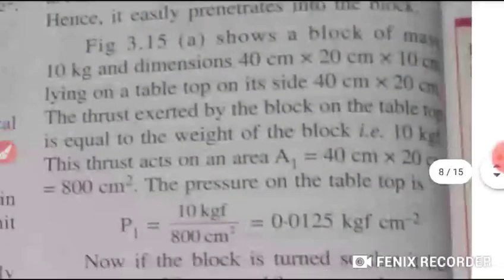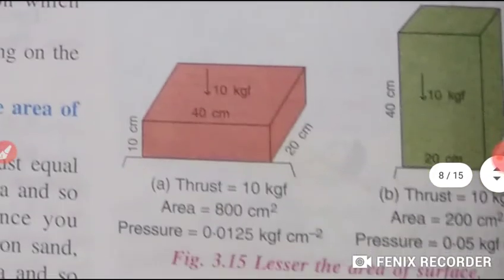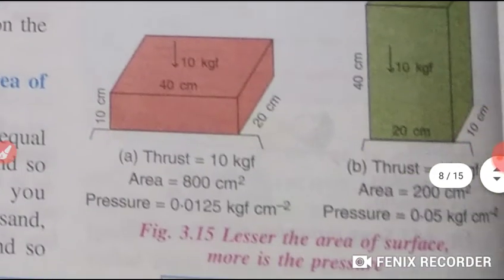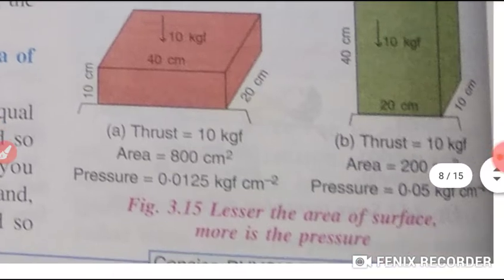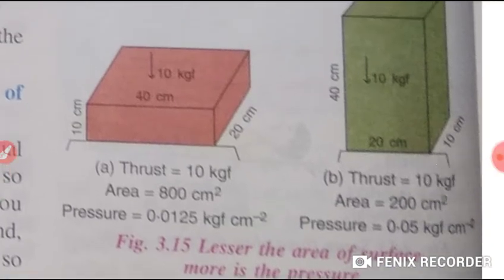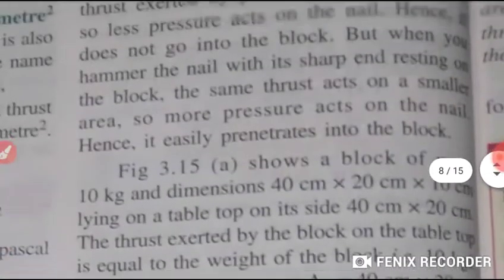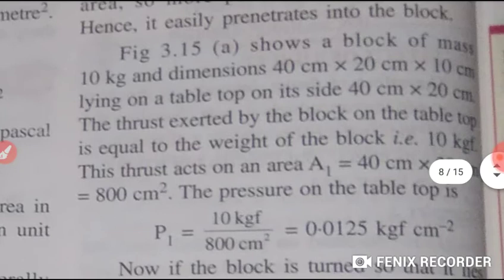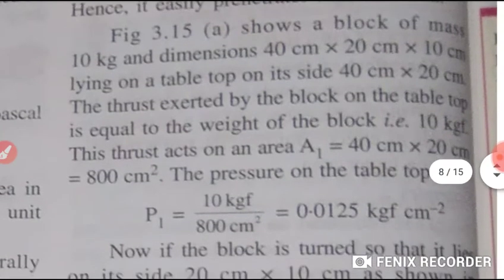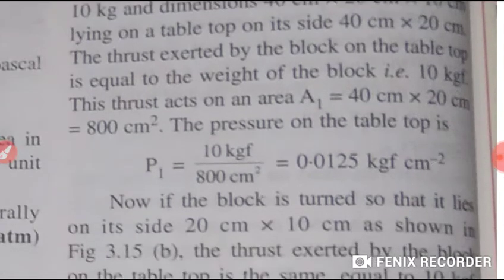Students, here one figure is there, 3.15. You just see the figure, okay. In this figure, the lesser the area of the surface, the more is the pressure, okay. Now just have a look at what I want to say. Figure A shows a block of mass 10 kg, and its dimensions are 40 into 20 into 10 centimeter. It's lying on a tabletop on its side, 40 centimeter into 20 centimeter. The thrust exerted by the block on the tabletop is equal to the weight of the block. That is how much? 10 kgf.